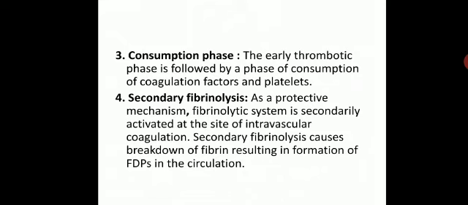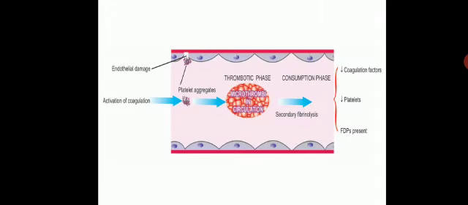As a protective mechanism, the fibrinolytic system is secondarily activated at the site of coagulation, and secondary fibrinolysis causes breakdown of fibrin, resulting in formation of fibrin degradation products in the circulation.